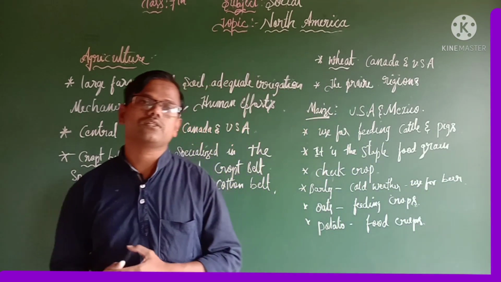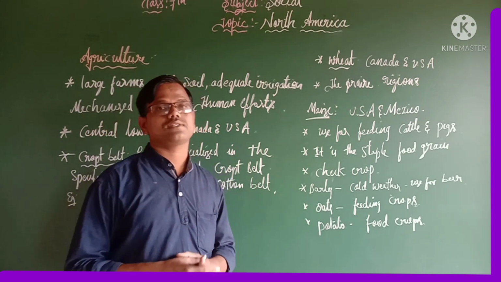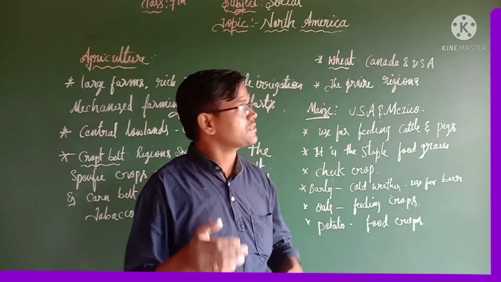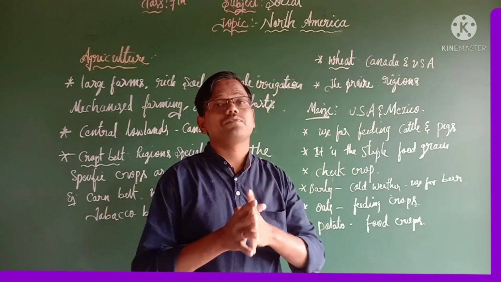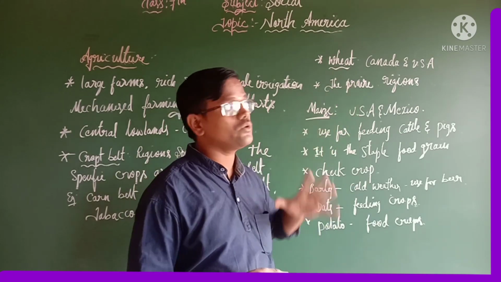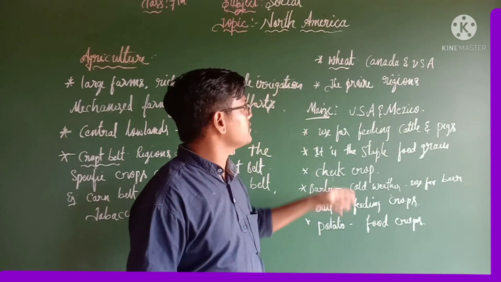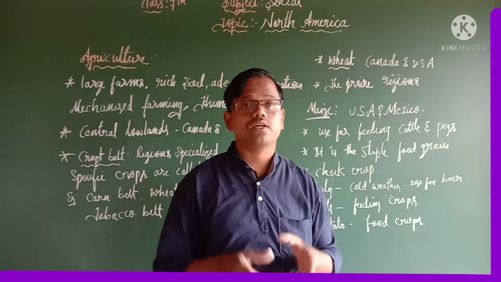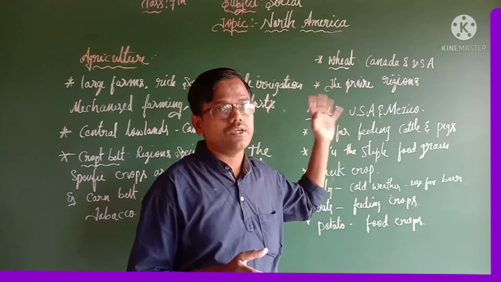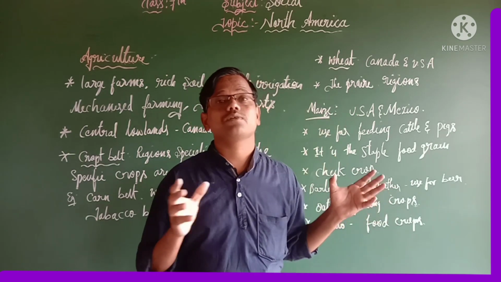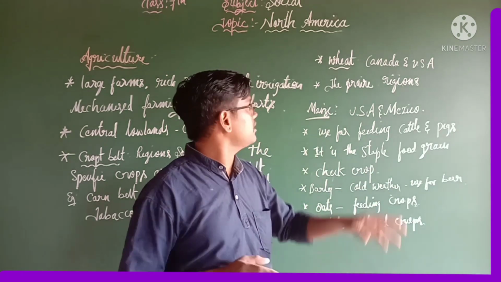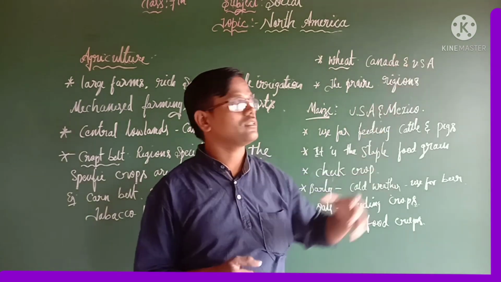So let us discuss what are the important crops we can see in North America. In that, first one, wheat. In wheat production we can see two important places, those are Canada and USA. And also the prairie region is very suitable for the production of wheat. Here we can see less population, so almost all this wheat is exported to other places.